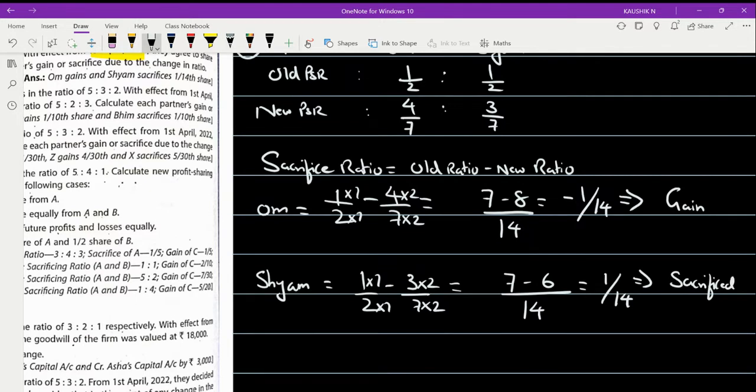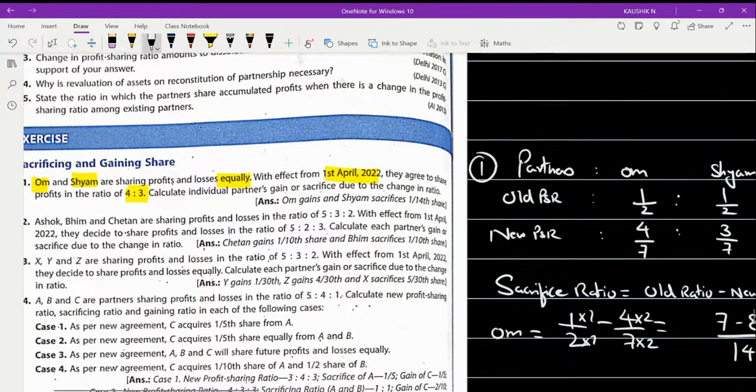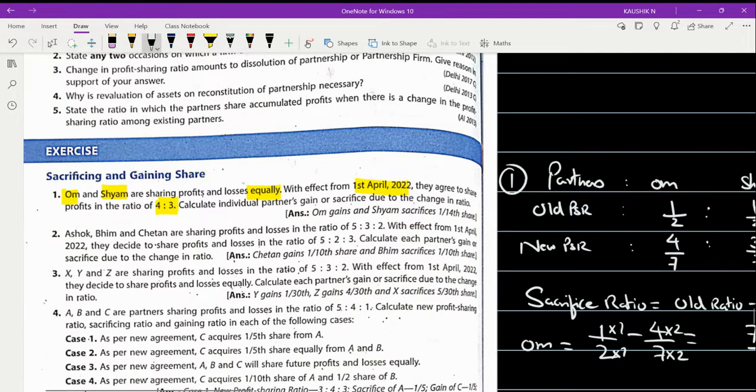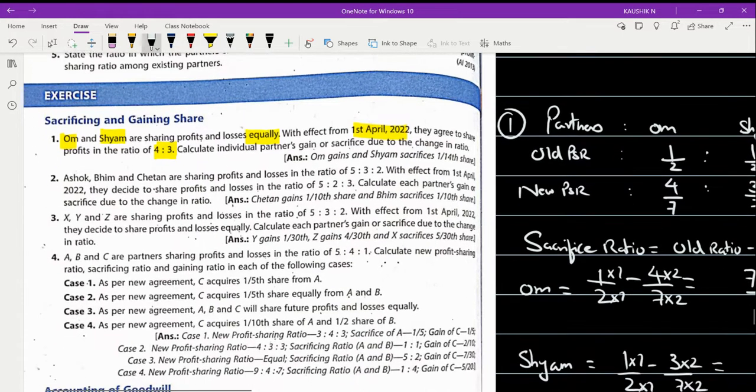So the question I've asked is to find out individual partners' share of sacrifice and the share of gain. So Om gains and Sham sacrifices 1 by 14. Any doubt in this problem? No. Right. Now let me move on to the problem number 2.